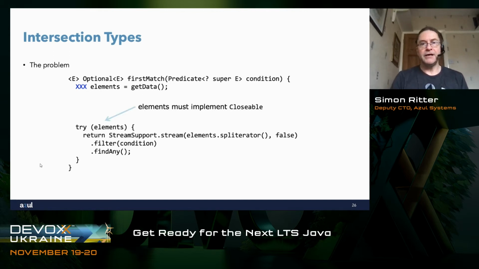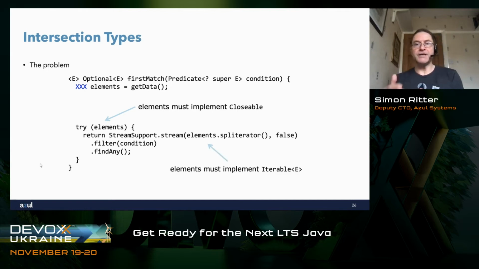What we need is something which implements Closable. That's fine, because we know that the thing returned by getData implements Closable, and if we want to use the try-with-resources construct, then elements has to implement Closable. We also know that if we want to use elements with spliterator, then elements has to implement Iterable of type E.